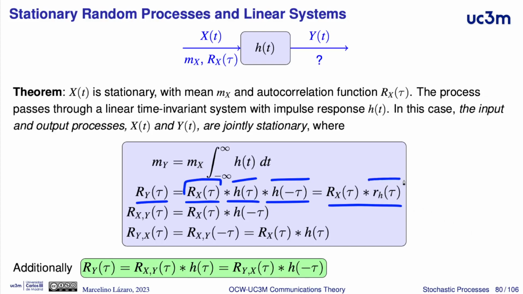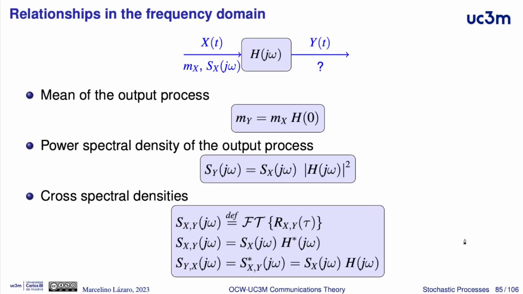What is the same, if we have the time ambiguity function in the time domain, in the frequency domain we have the square modulus of the frequency response of h. Because of this, it's straightforward to see that the power spectral density of the output process y is equal to the power spectral density of the input process x times the square modulus of the frequency response of the linear system, square modulus of h of j omega.